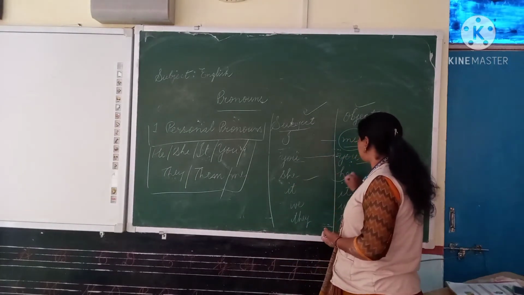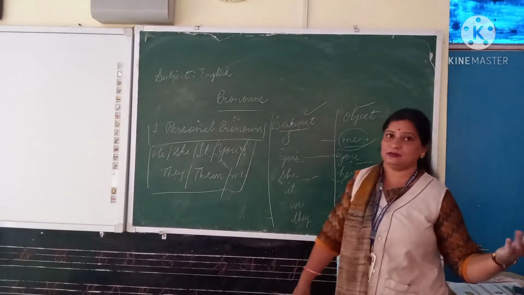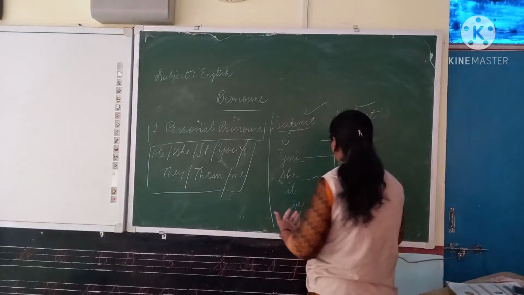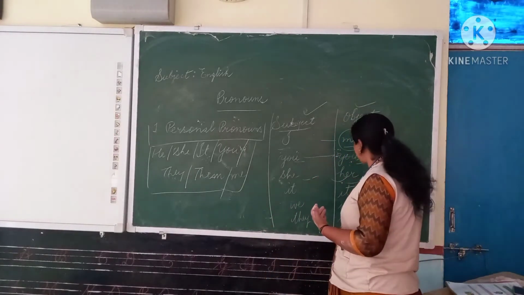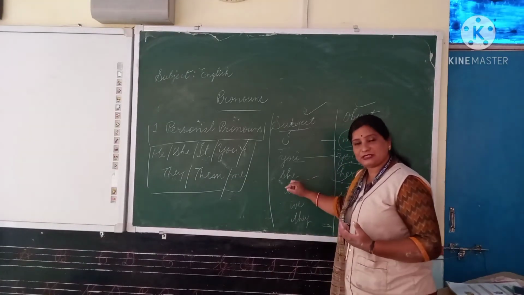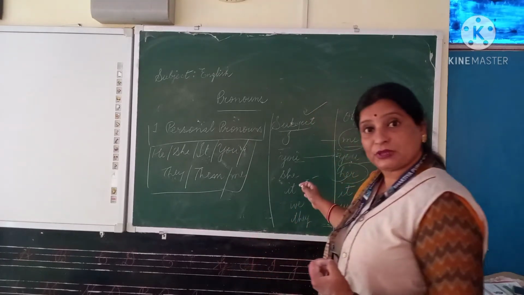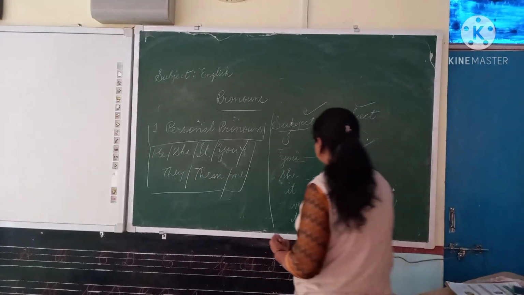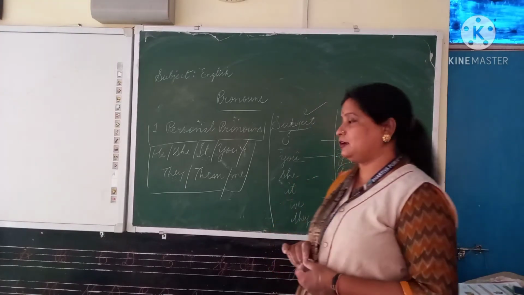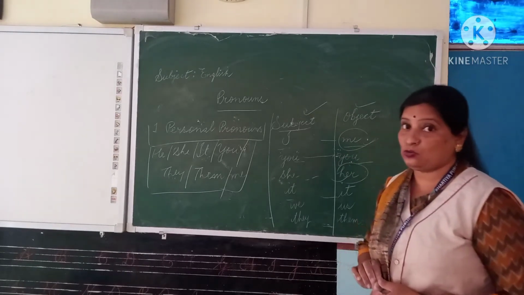So she will become her. See, she is my best friend. I will call her. It means she is used as an object, so I will write there her. And in the beginning of a sentence, if I am using it as a subject, I will use she. It is it only. We will become us. We are going now.